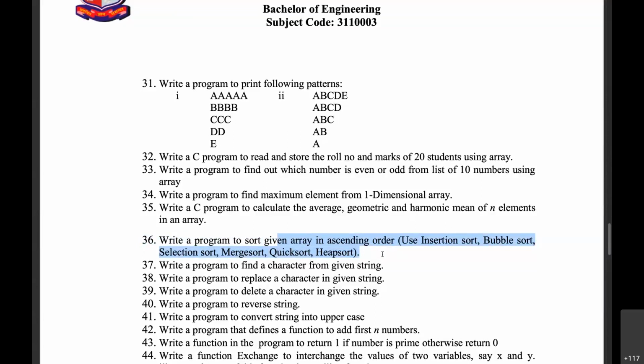Let us learn how to search a particular number or value or element in an array, and then we will learn a few sorting techniques: insertion sort, bubble sort, and selection sort. So we are going to learn these three, okay? Insertion, bubble, and selection.